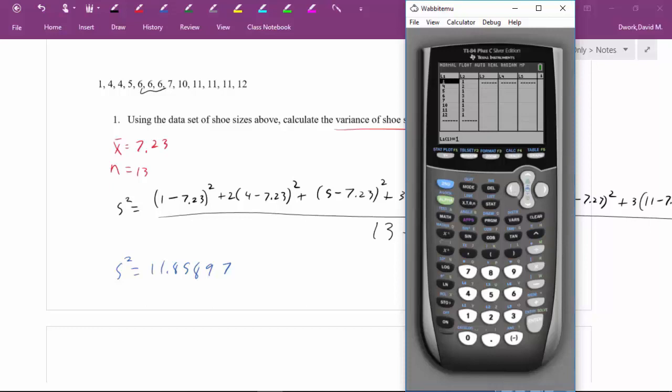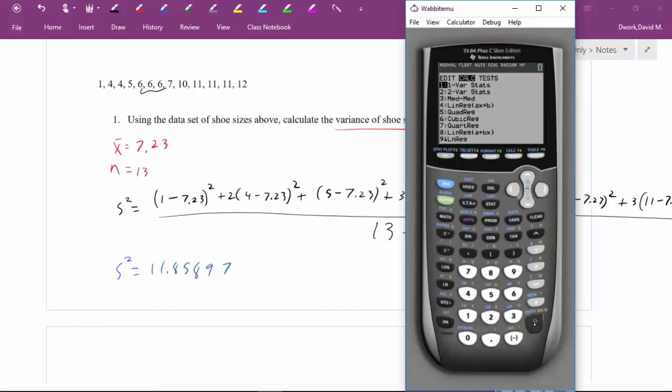Now what we're going to do is quit out to the main screen. Make sure there's nothing on there, so I hit clear. And now we're going to go back to stat. We're going to arrow to calc because we want to calculate something. And in this class, we're only going to do one variable statistics. So a single variable, one shoe size. We're not going to pair it up with two variables such as shoe size correlated to age or something like that. So just one variable.